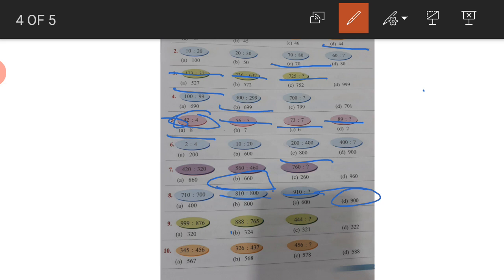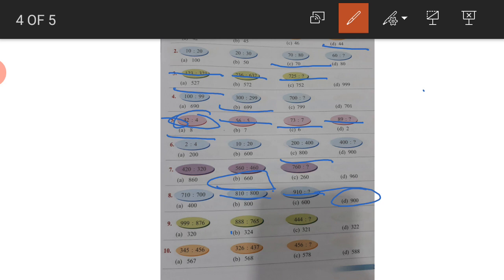Now ninth. 999, 876, 888, 765, 444. What will come next? The options are 320, 324, 321 and 322.